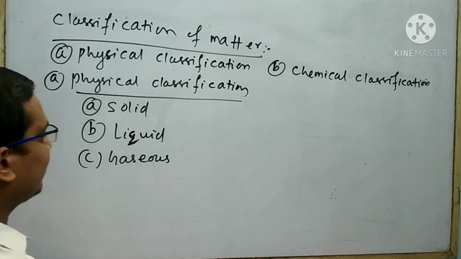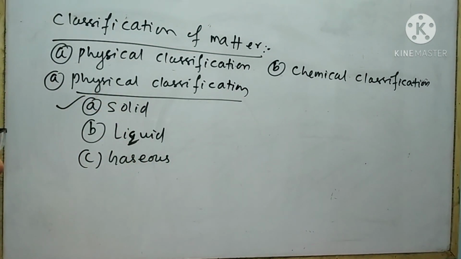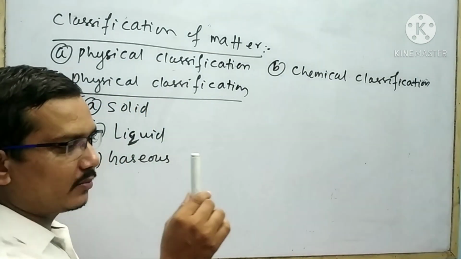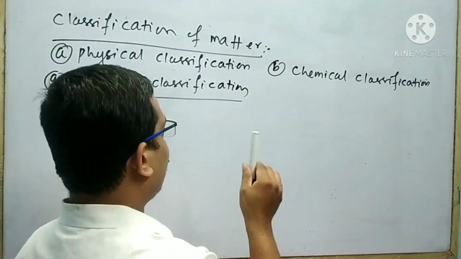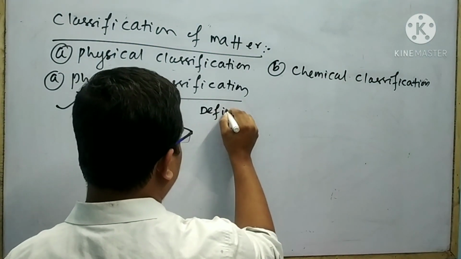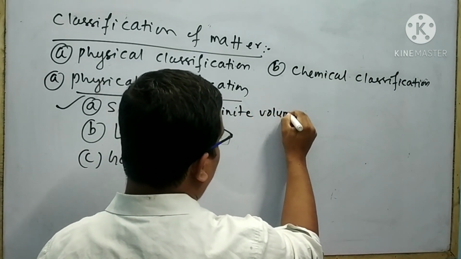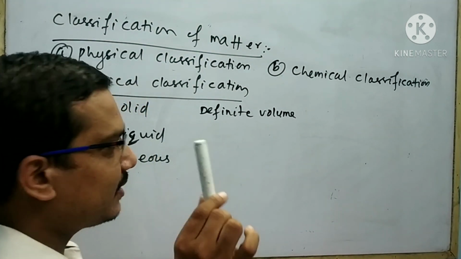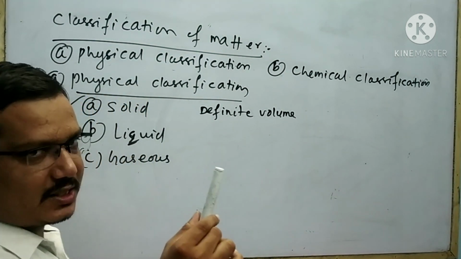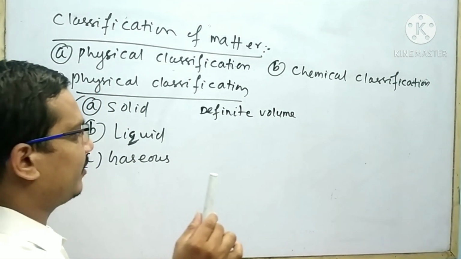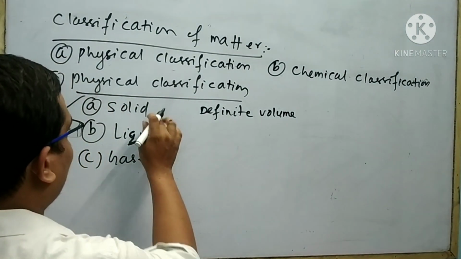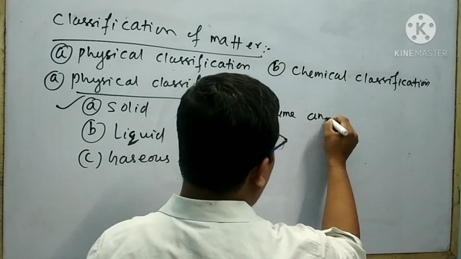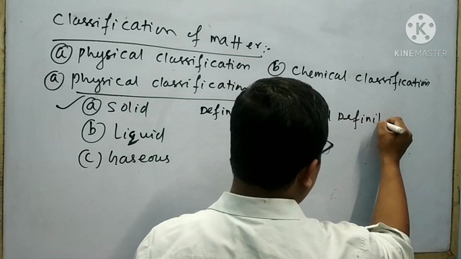At first I will discuss about what is solid. Suppose take an example of solid, pen. Pen having definite volume, pen having definite shape. And we know pen is a solid. That means solid is the matter which is having definite volume and definite shape.